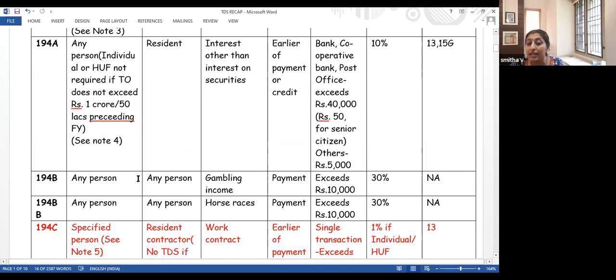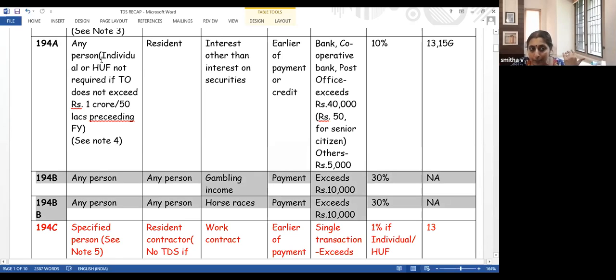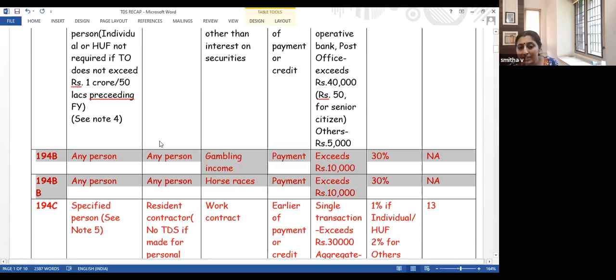Any person, it can be non-resident or any person. Gambling income, which means lottery, is covered here. Payment or credit, whichever is earlier. Here it is payment. Limit 10,000. More than 10,000, 30% is the rate of TDS, and there is no way to get a lower tax deduction. 194BB covers horse races, and the limit is the same. 194B and 194BB are very much similar. Okay, so that section is also over.